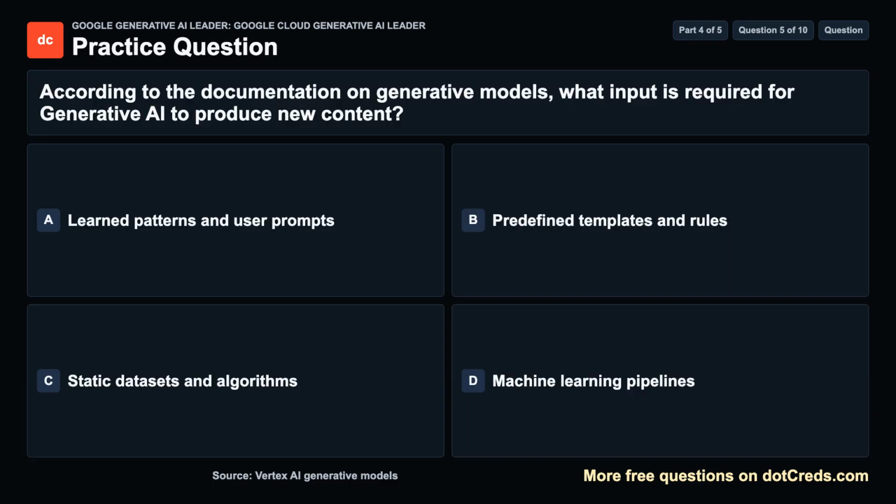Question 5. According to the documentation on generative models, what input is required for generative AI to produce new content? A. Learned patterns and user prompts. B. Predefined templates and rules. C. Static datasets and algorithms. D. Machine learning pipelines. Take a moment, then we will review the answer.